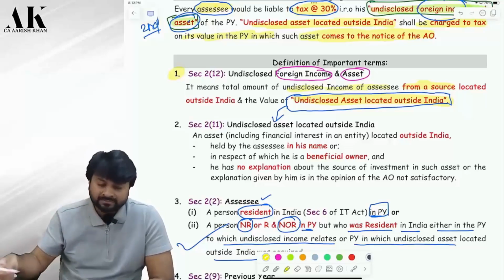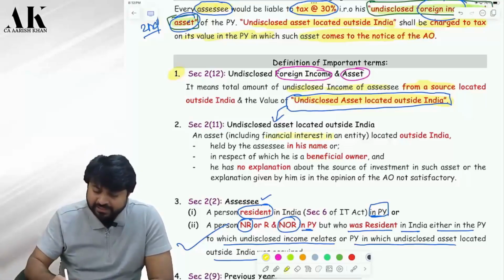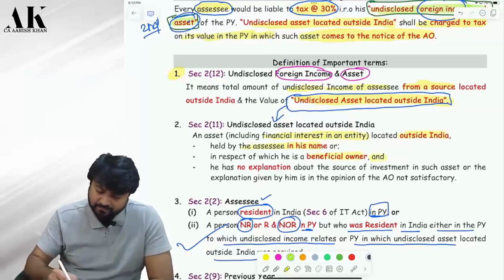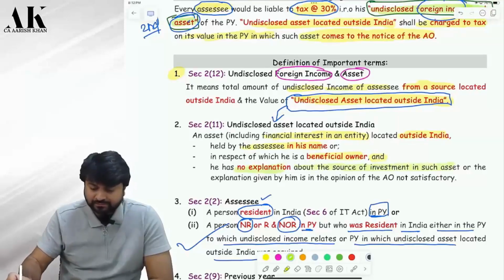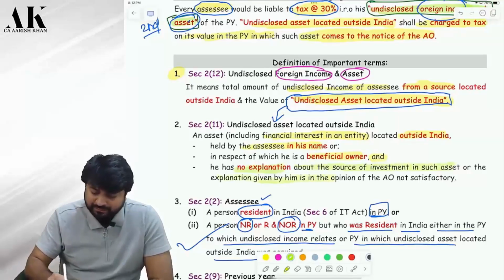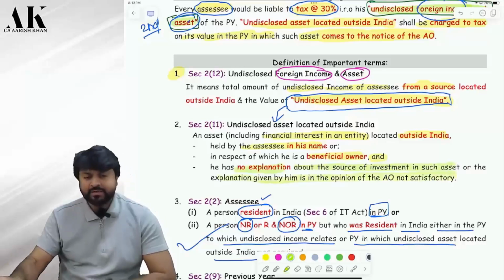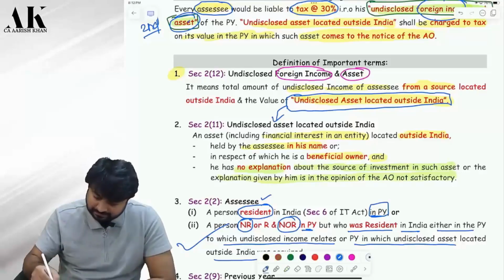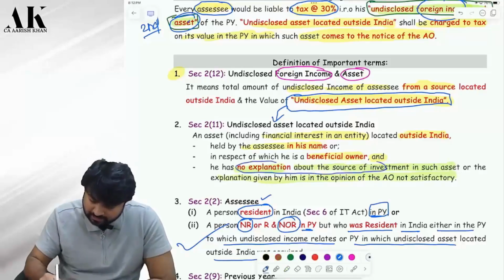Correct? Yes, sir. An asset including a financial interest in any entity located outside India, held by the assessee in his name or in respect of which he is a beneficial owner, and no explanation about the source of investment in such asset, or the explanation given by him is in the opinion of the AO not satisfactory. Listen. What do I mean by this? Circle this. No explanation about the source.